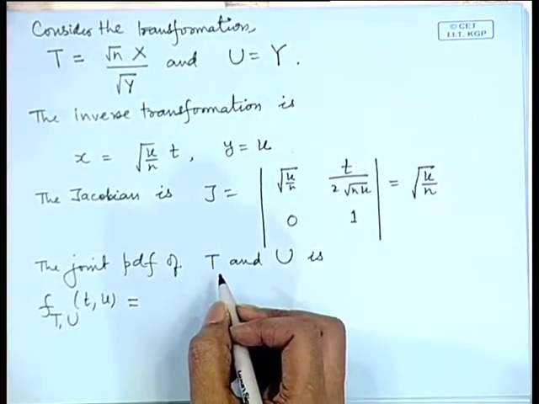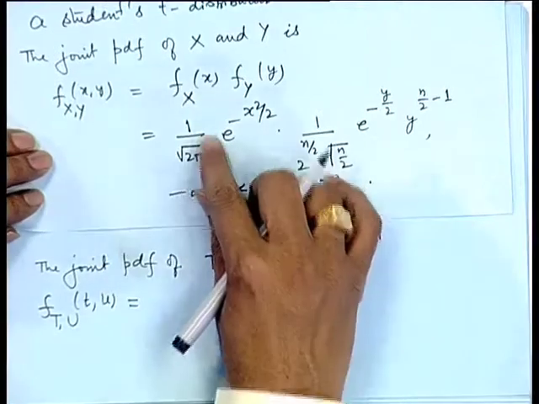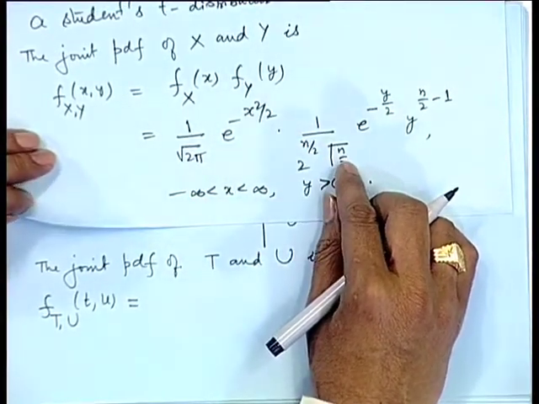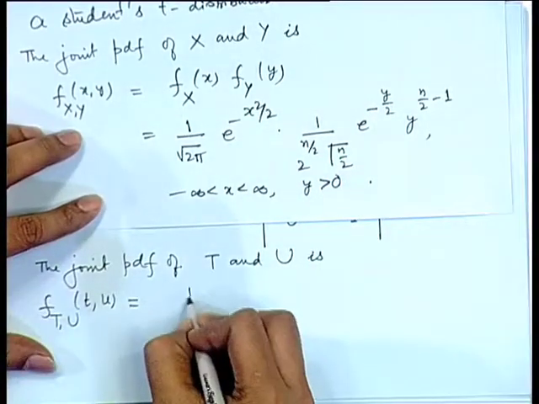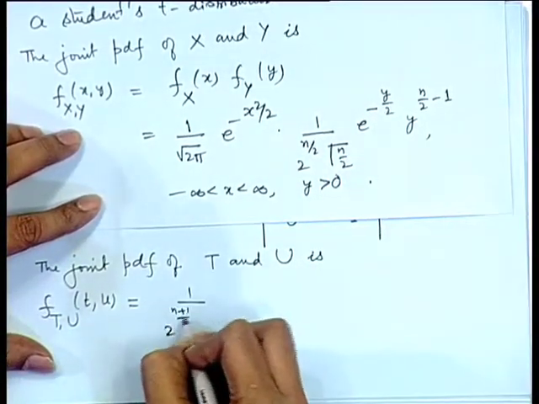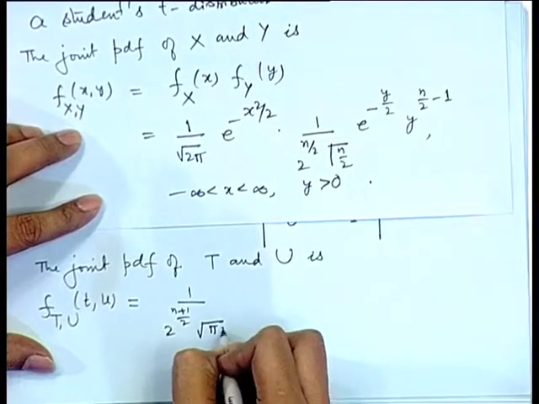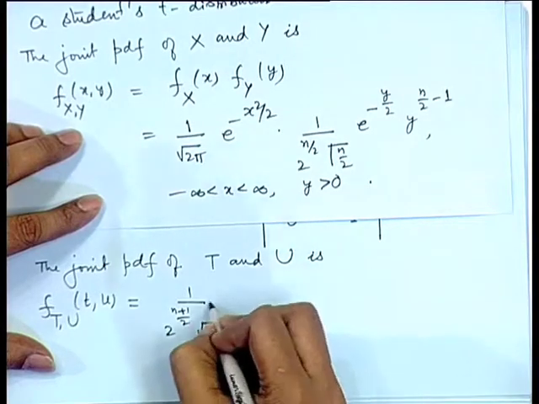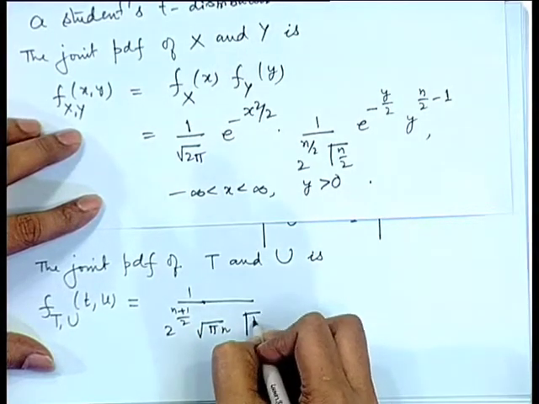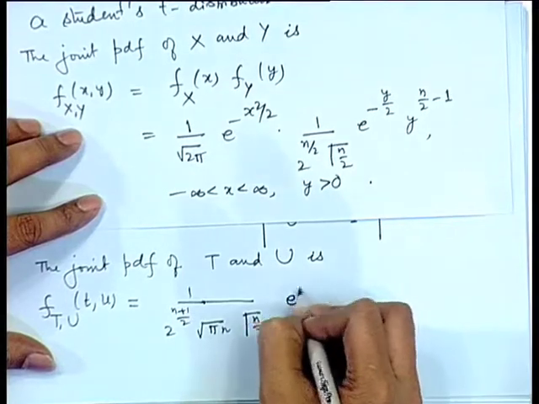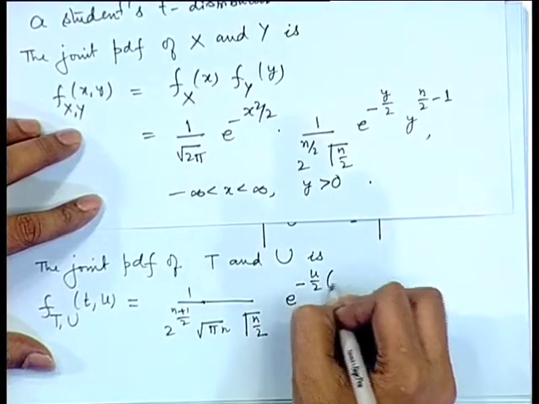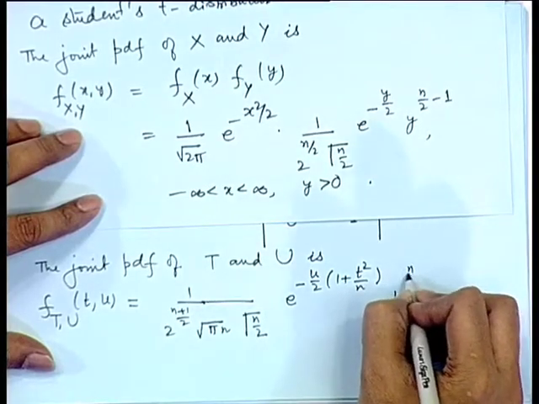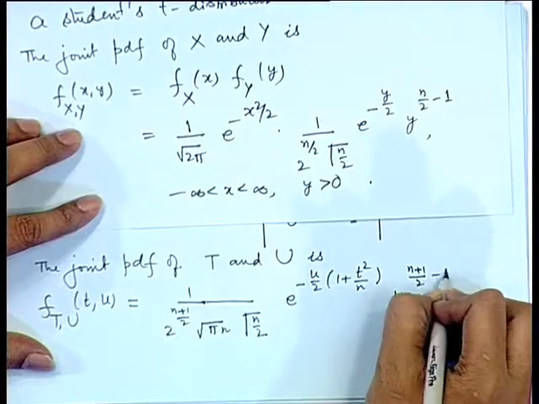So, let us substitute the values here. 1 by root 2 pi and all this is constant. Combining it together, it becomes 1 by 2 to the power n plus 1 by 2 root pi n gamma n by 2, e to the power minus u by 2 (1 plus t square by n), u to the power n plus 1 by 2 minus 1.